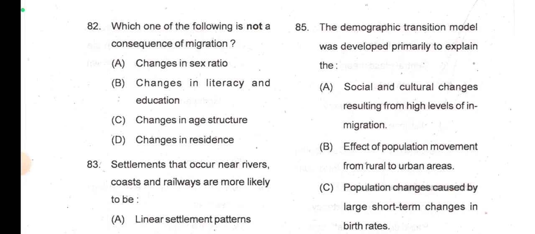Which one of the following is not a consequence of migration? Changes in sex ratio, changes in literacy and education, changes in age structure, changes in residence. Changes in literacy and education.